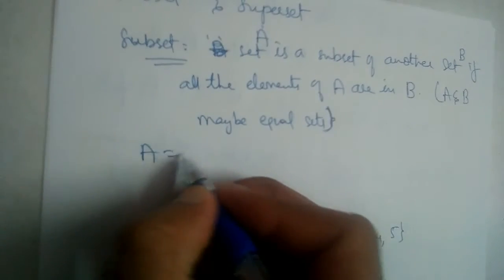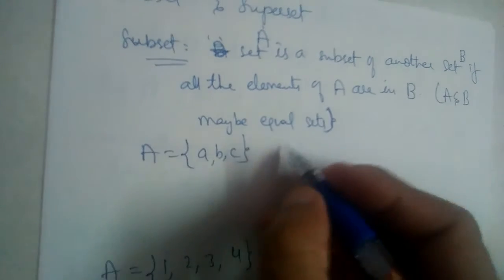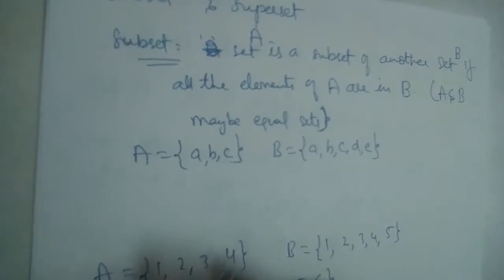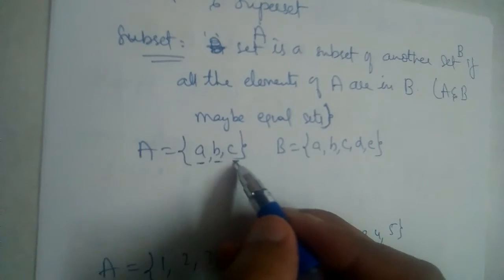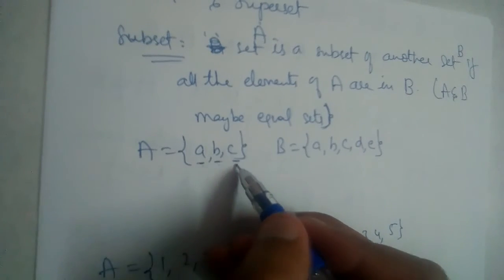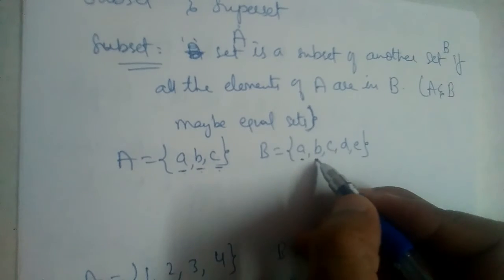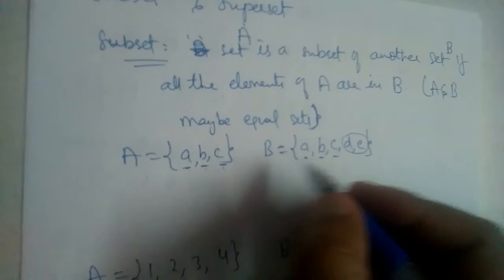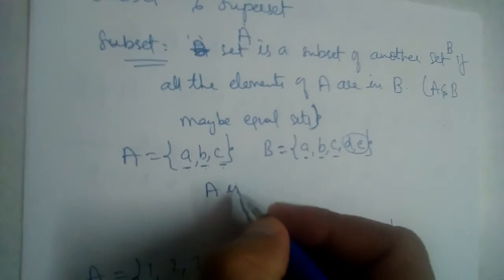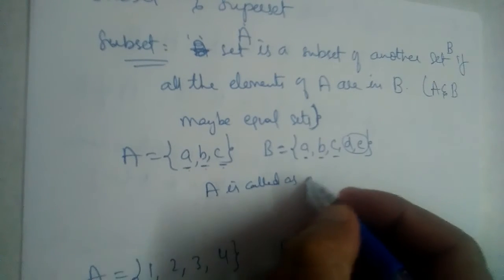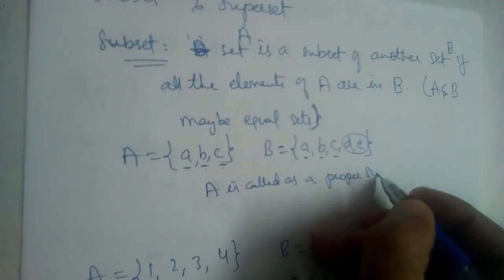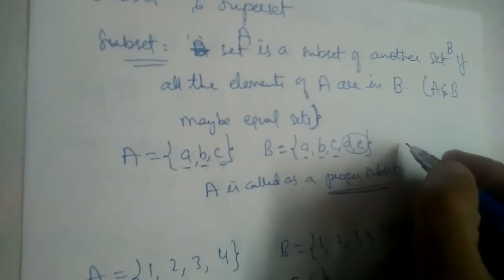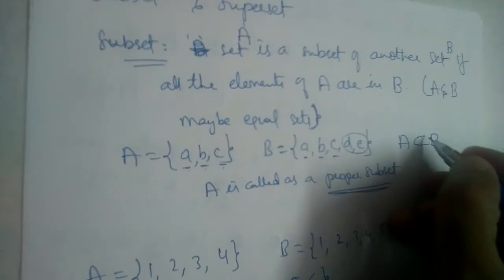For example, let us say A = {a, b, c} and B = {a, b, c, d, e}. See here, all the elements of A, that is a, b and c, are also present in B, and there are some extra elements in B also. All right, in this case, A is called a proper subset, and we denote it as A ⊂ B.